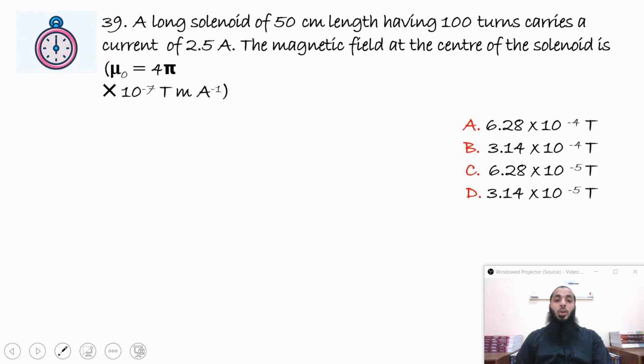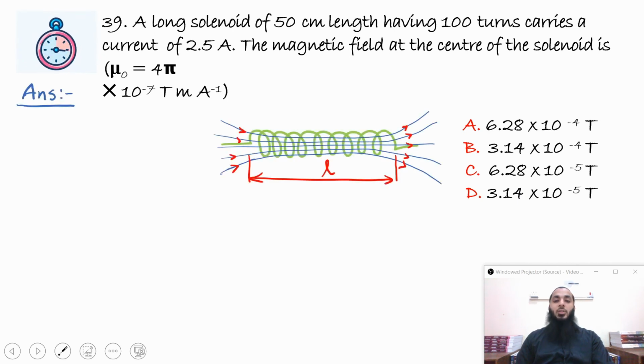A long solenoid of 50 centimeter length having 100 turns carries a current of 2.5 ampere. The magnetic field at the center of the solenoid is, so this is a solenoid of length L. There is a current passing through the solenoid. It is producing a magnetic field, and there is a direct equation that you learned.